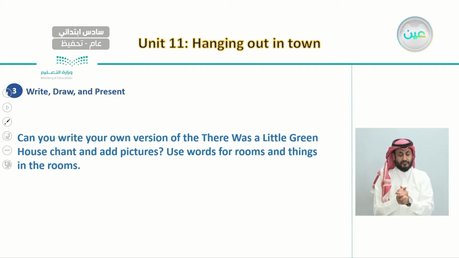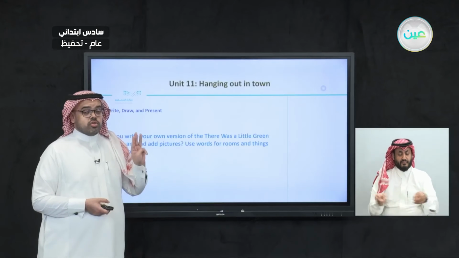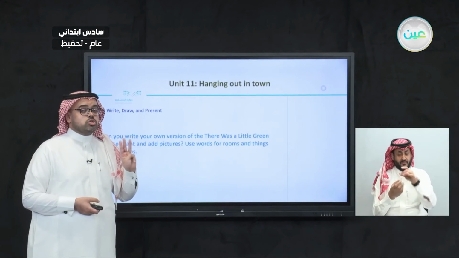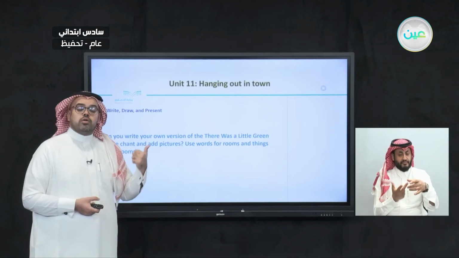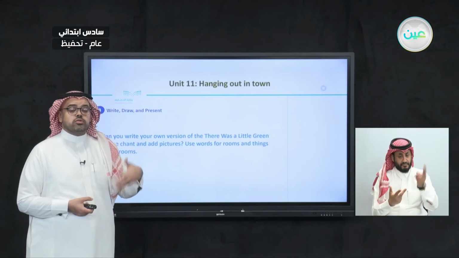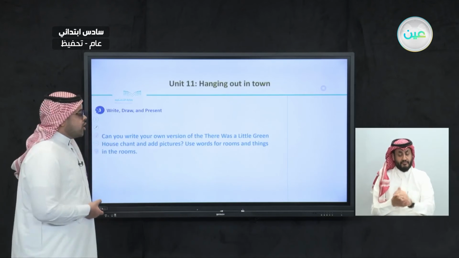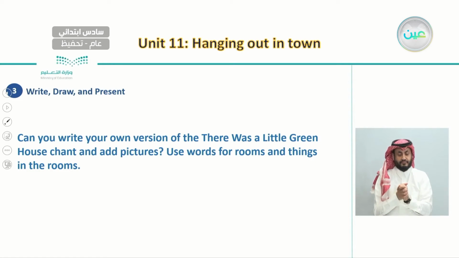Now on page 87, let's read the first exercise we have for today. So the first exercise we have here is we need to write, draw, and present this chant. So there are three things that we should do with this chant: to write our own version, and also to draw some pictures, and also to present it to people around us. So let's read the question.